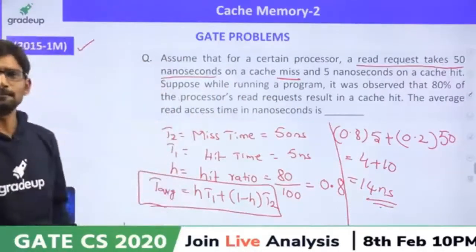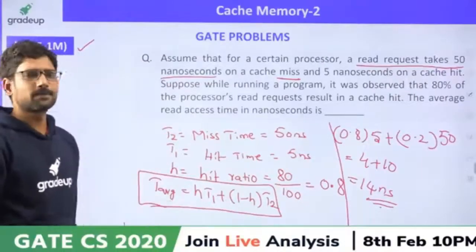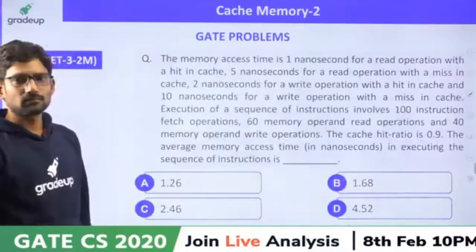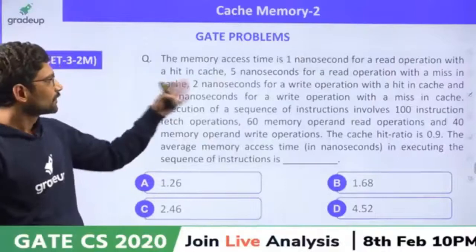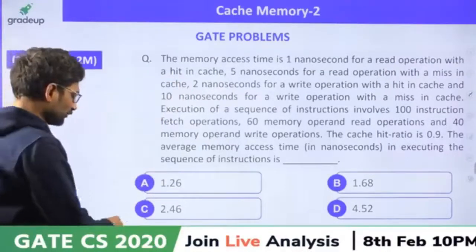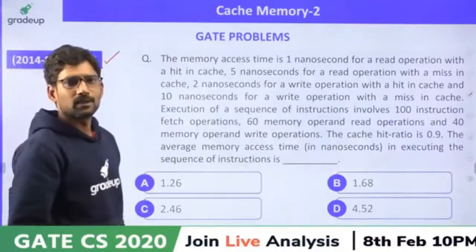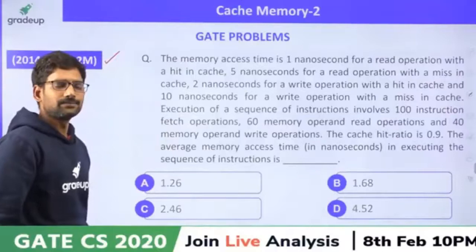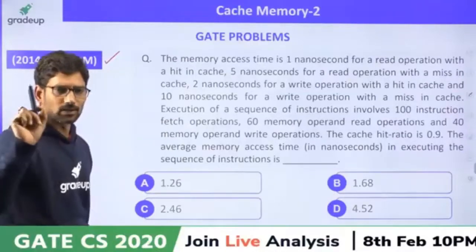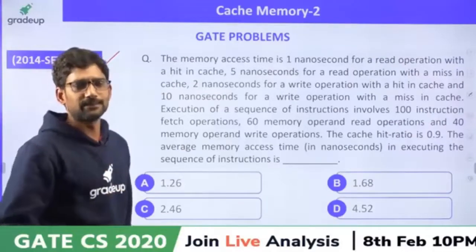Good, good Uma. I appreciate everyone who has given the answer. Let's proceed. 2014 GATE question for 2 marks. Guys, read the question, try to understand the question and make a note of what is given and what you are supposed to find.